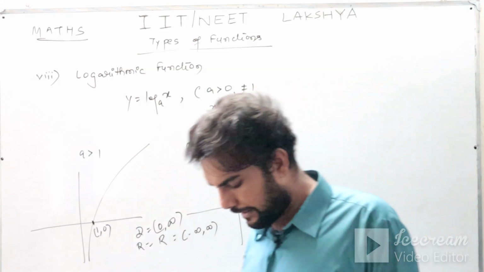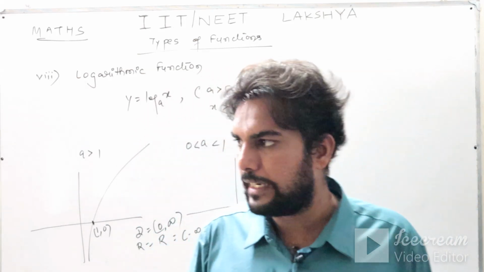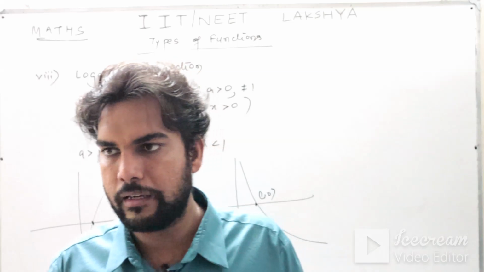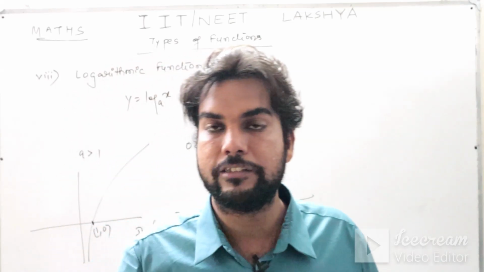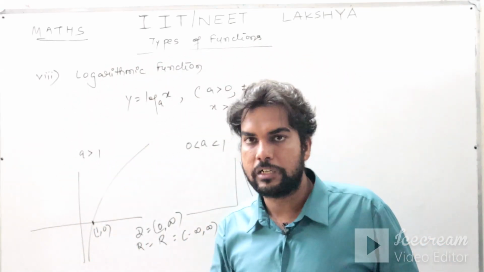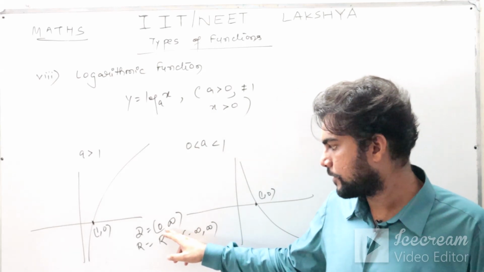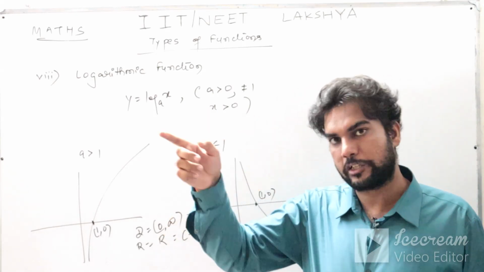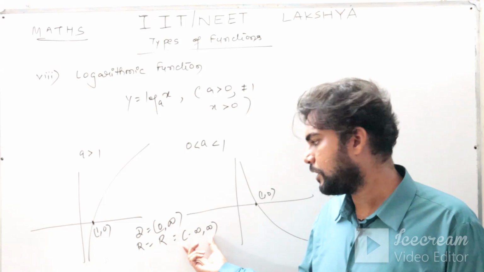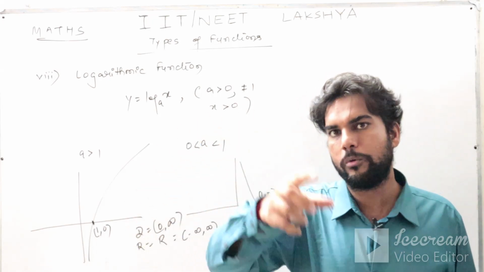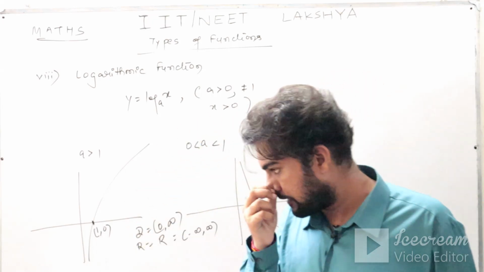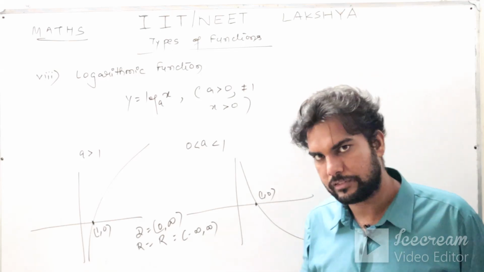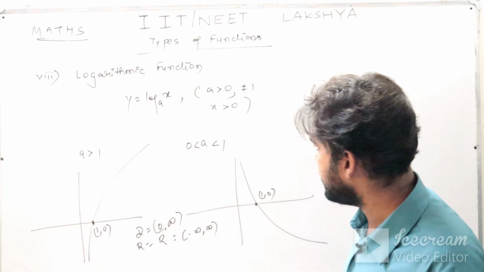If you see the domain and range of this log function, they are exactly interchanged with the domain and range of the exponential function. The domain of the log function was the range of the exponential function, and the range of the log function was the domain of the exponential function. The reason is they are inverse functions. More on this we are going to discuss later.